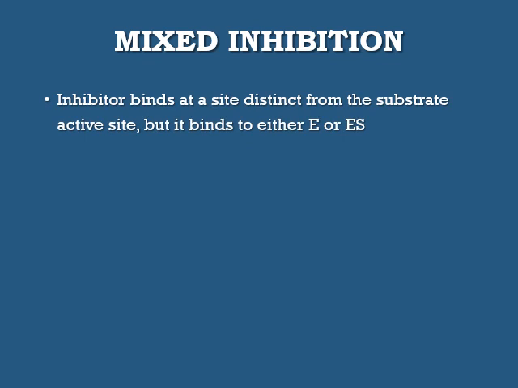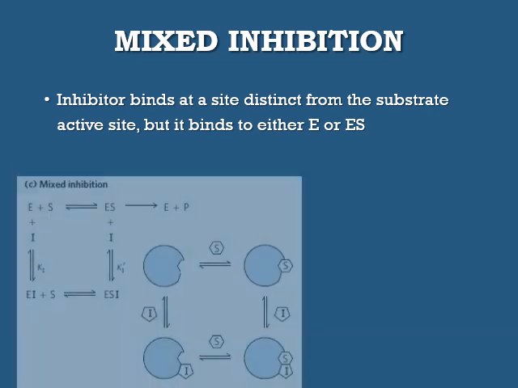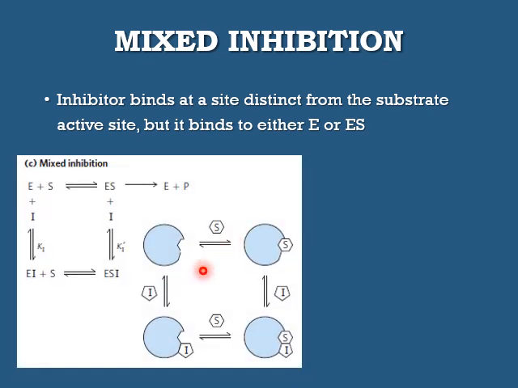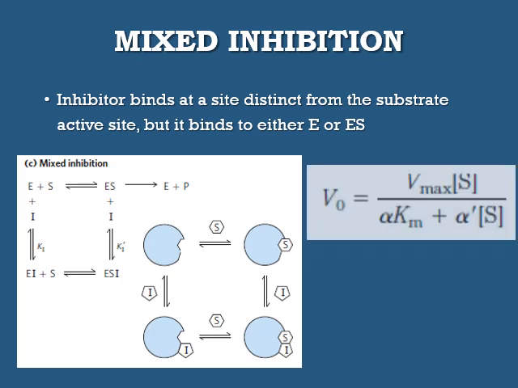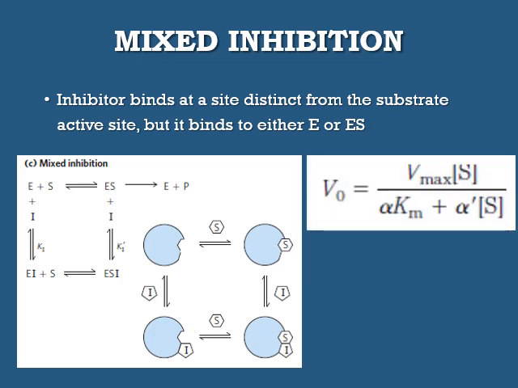Mixed inhibition. In mixed inhibition, the inhibitor binds at a site distinct from the substrate active site, but it binds to either enzyme or enzyme substrate complex. In this picture, we can see the inhibitor binds to both enzyme and enzyme substrate complex at a site other than the active site. The Michaelis-Menten equation will be V naught equals Vmax into S divided by alpha into Km plus alpha dash into S.